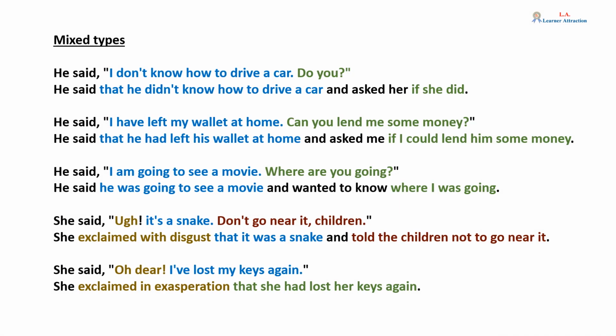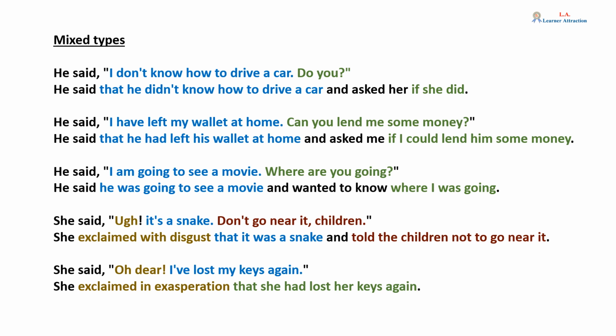Mixed types. He said, "I don't know how to drive a car. Do you?" Becomes: He said that he didn't know how to drive a car, and asked her if she did. He said, "I have left my wallet at home. Can you lend me some money?" He said that he had left his wallet at home, and asked me if I could lend him some money.